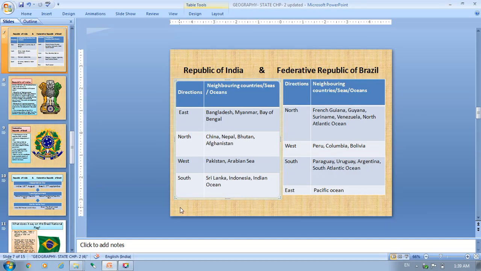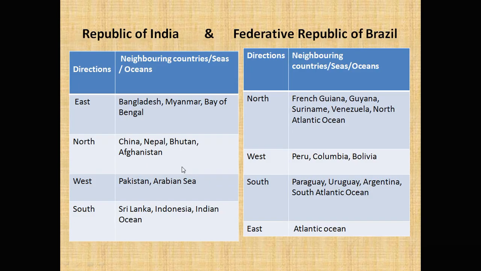Let me correct here, students, I have made that correction: on the eastern side you don't have the Pacific Ocean, you have the Atlantic Ocean only. So on the south also you have the Atlantic Ocean, the entire east is covered with Atlantic Ocean.